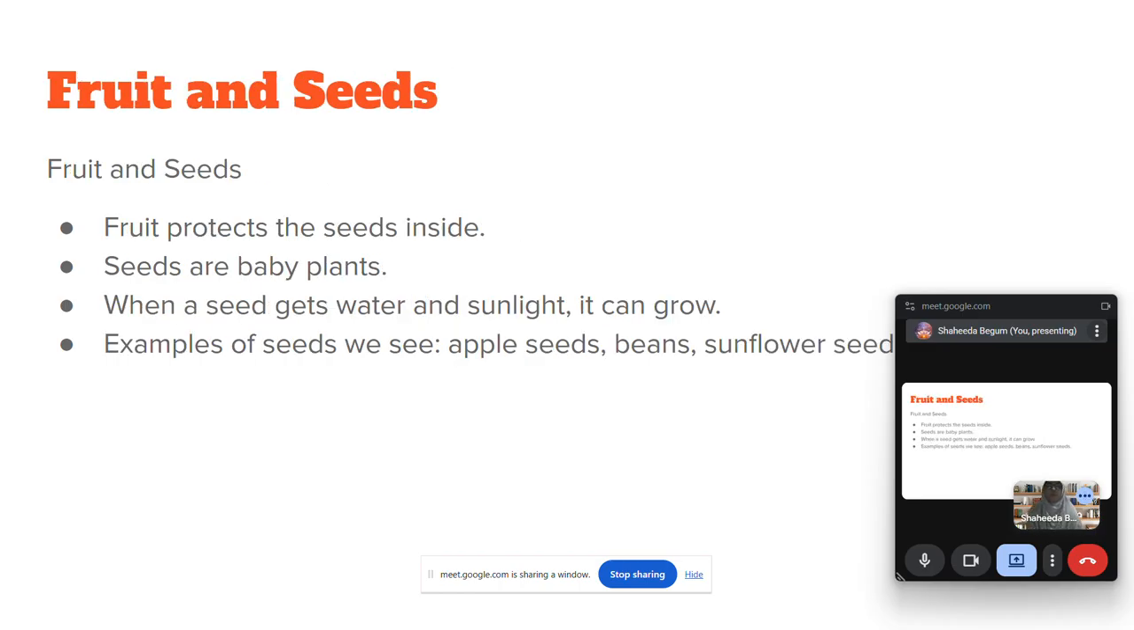So, fruits and seeds. A plant's flower changes into fruit and the fruit has seeds, and these seeds grow into a baby plant. When a seed gets water and sunlight, it can grow into a baby plant or a tree. Examples: an apple has a seed, a mango has a seed, and a sunflower also has a seed.